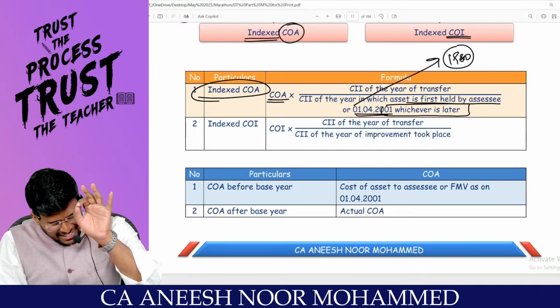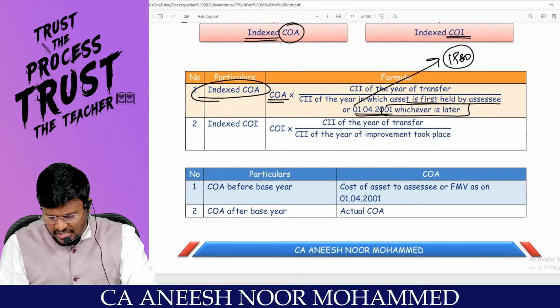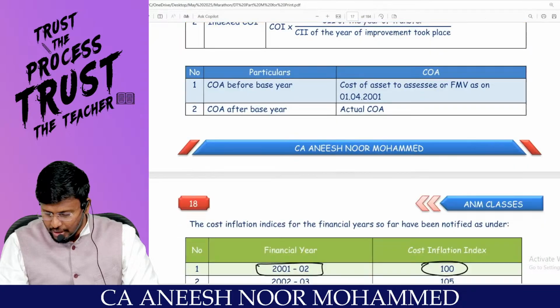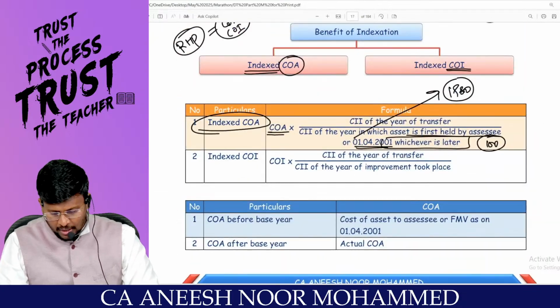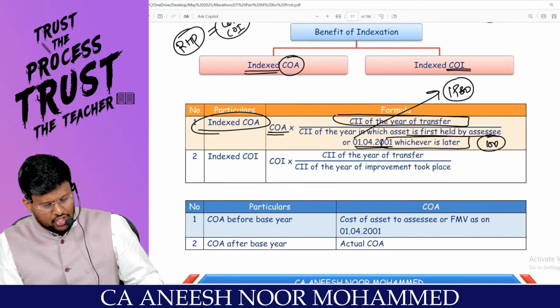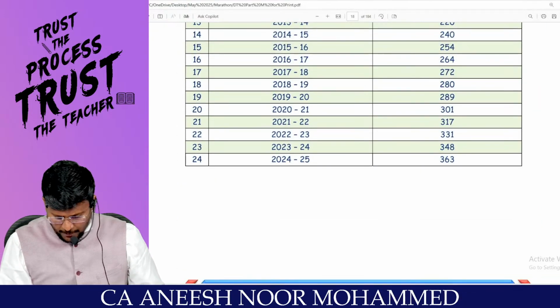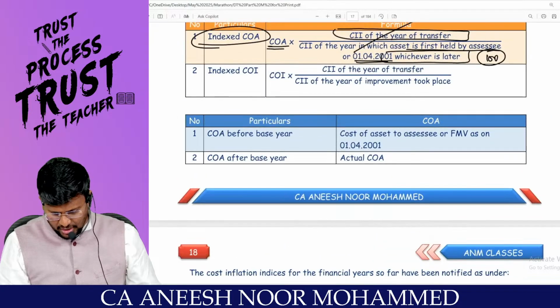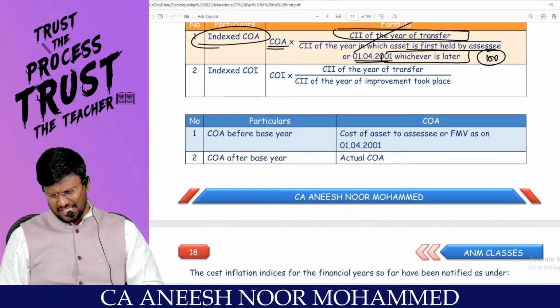So for any capital asset acquired before the base year, the denominator will always be 100, because 100 is the base year. Multiply by the CII of the year of transfer. Generally in our examination, the transfer year is 24-25, which is 363. Can I proceed?